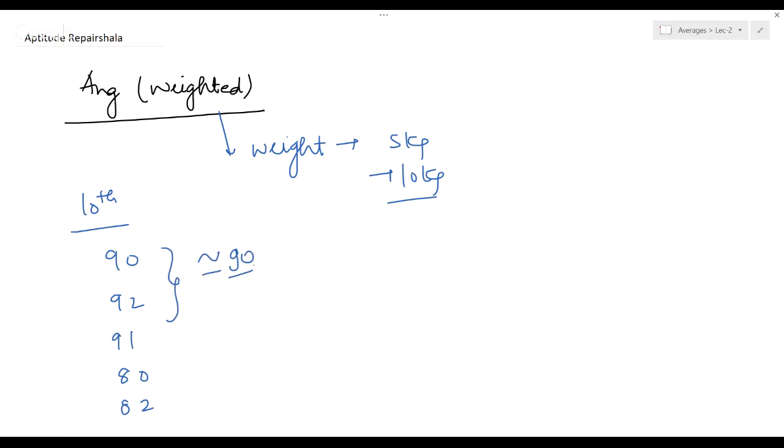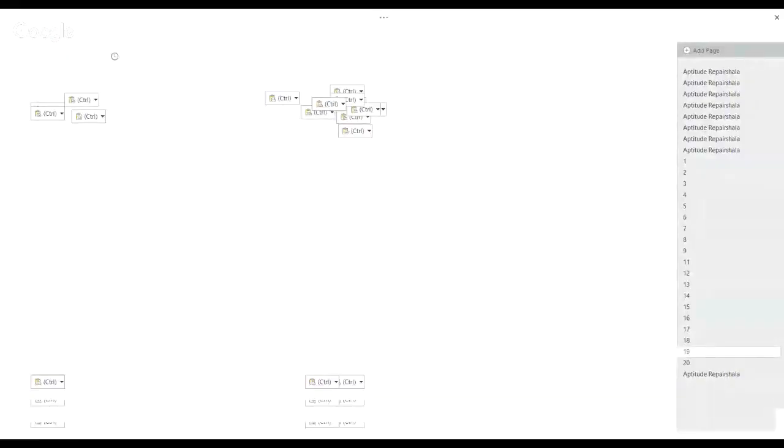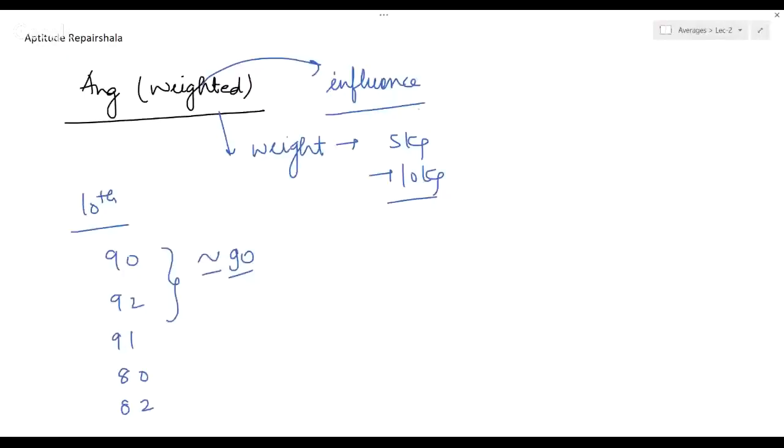They have the more weightage, more weight. This weight is nothing but this is actually an influence, and whom it influences, it influences the average. So if weight is more, it will influence the average, or what you can say, it will attract the average towards itself. Okay, so towards itself it will pull the average. So this is what our weighted average is. What weight is? To influence the elements.